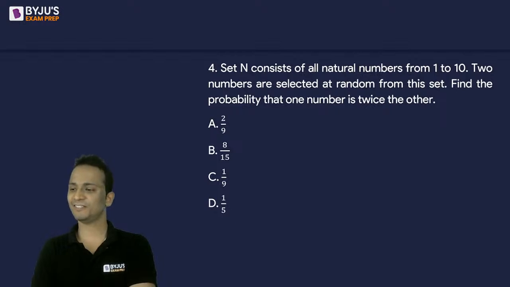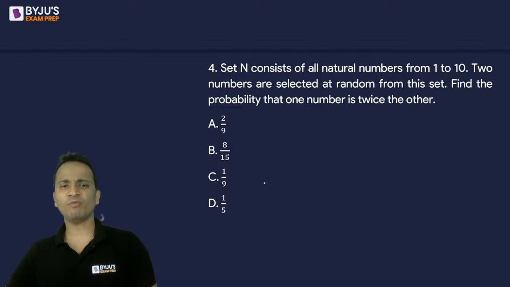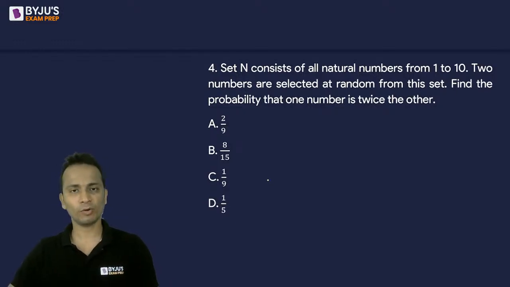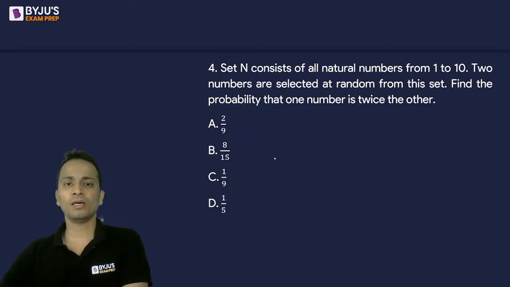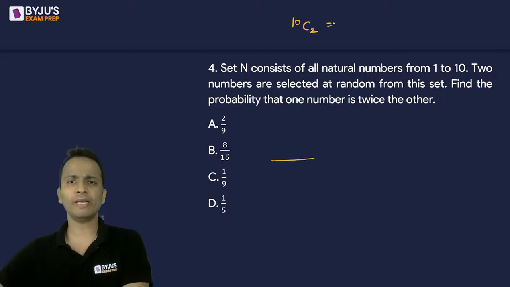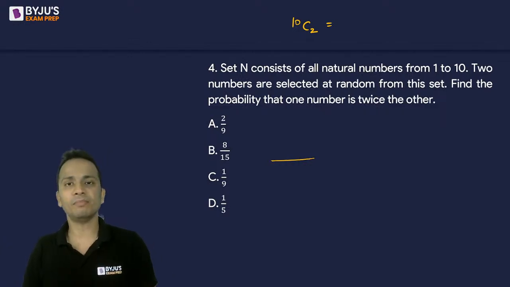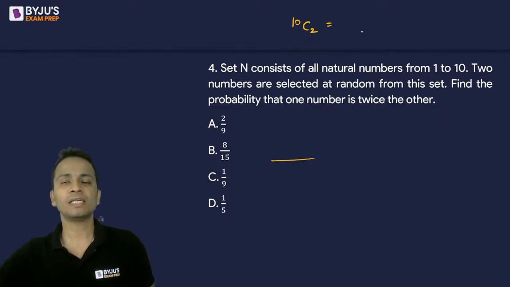Yes, any answer? Guys, this is an easy question. There are 10 natural numbers starting from 1 to 10. We are selecting two numbers from this set. Okay. So the denominator, the sample space, will be 10C2. All right. Number of ways of selecting any two numbers out of 10 numbers. It will be 10C2. What is the value of 10C2? 10 into 9 divided by 2, that is 45. So our denominator will be 45.